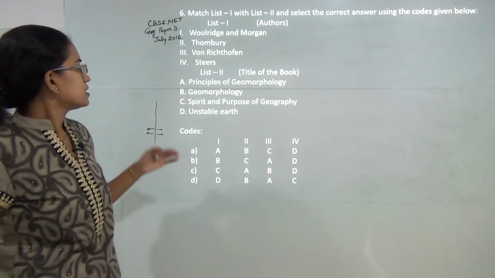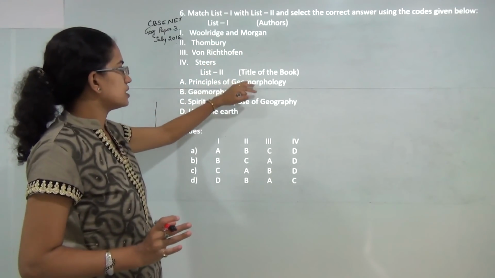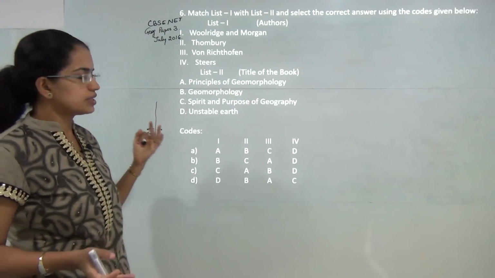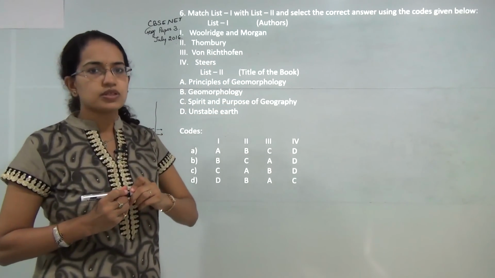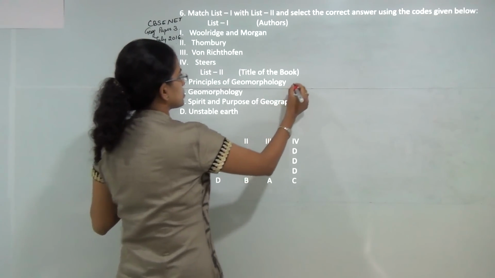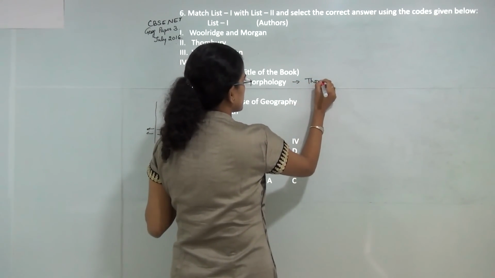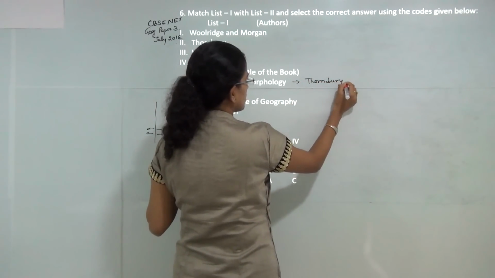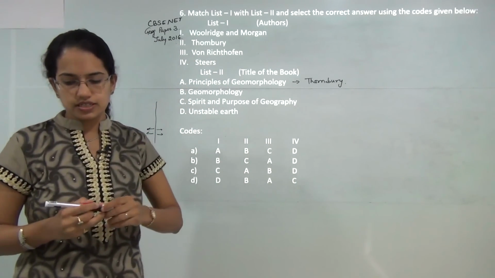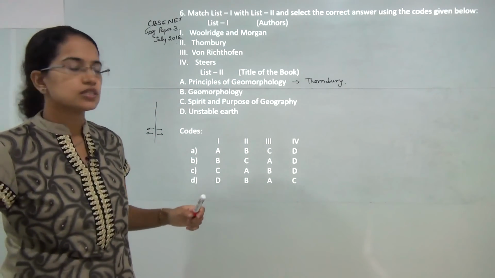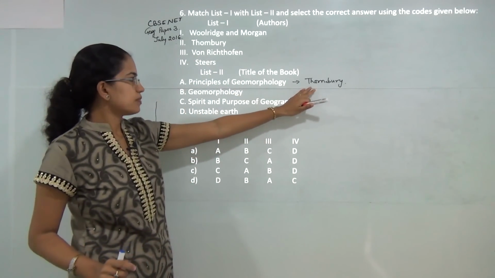Next question. Now here is just the authors and the list of the books. So what you have to do is directly match the author with the list of books. Now, Principles of Geomorphology was propounded by Thornbury. Now this is a very famous text in geography. Most of you who are studying geography at master's level have gone through this. So Principles of Geomorphology by Thornbury.